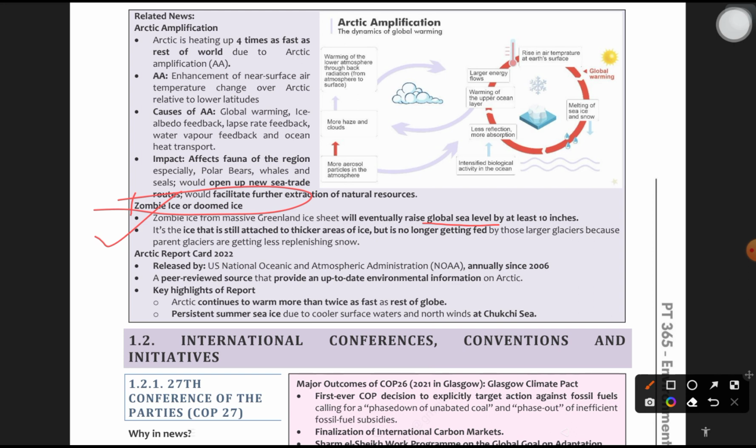Okay. Arctic Report 2022 released by US-based National Oceanic and Atmospheric Administration. Further, again, we are also going to see this term, National Oceanic and Atmospheric Administration. It releases Arctic Report Card annually every year since 2006. It is a peer-reviewed source that provides up-to-date environmental information on Arctic. The important findings are: continues to warm more than twice as fast as the rest of the globe, persistent summer sea ice due to cooler surface waters and north winds at Chukchi Sea.